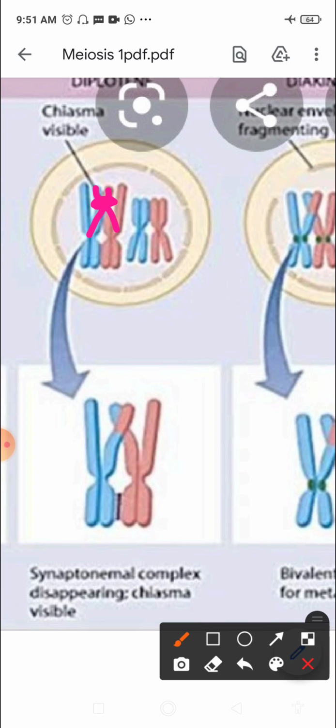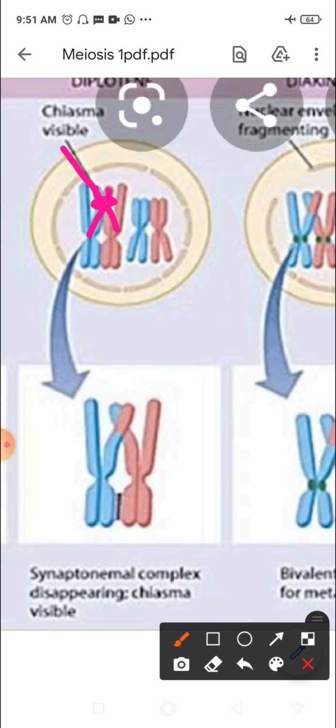This is known as a chiasma, or chiasmata in plural. Now with the progression of diplotene, the nuclear material gets disorganized and the nucleolus has disappeared by this time.